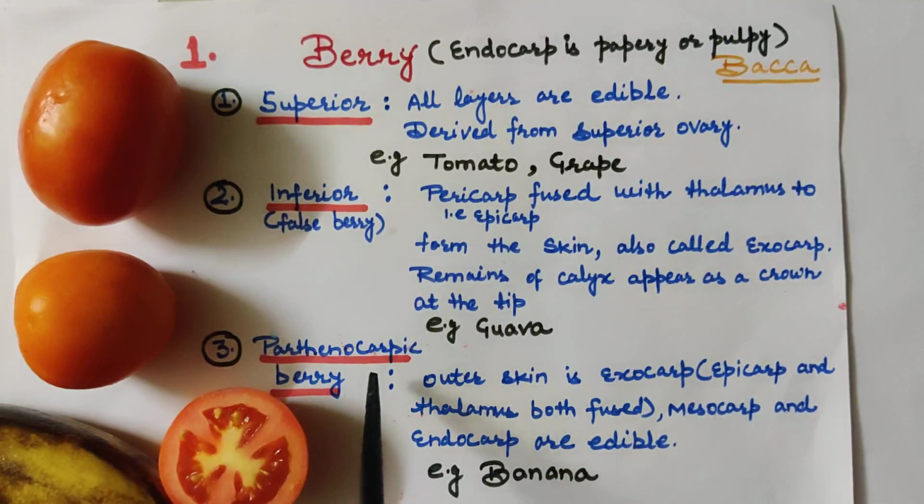Third type of berry is parthenocarpic berry. These are the berries in which we remove the outer skin. For example, in banana, we remove the outer skin, that is exocarp, and the edible part in case of banana is mesocarp and endocarp. The entire edible part is mesocarp, and endocarp is present in the form of thin black colored spots inside the banana. You can see that. So for parthenocarpic berries, the example is banana.